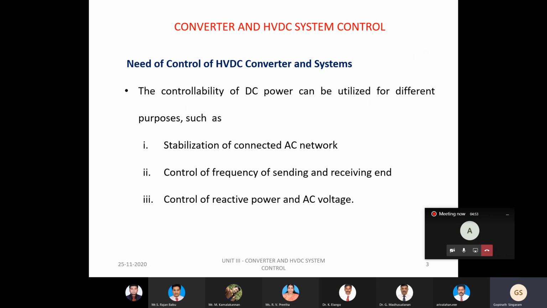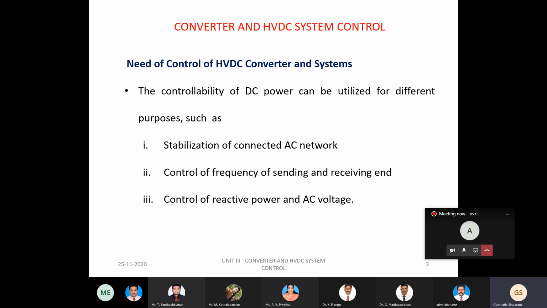It can control the power flow, which is a very important requirement, and the power to be transmitted can also be varied.